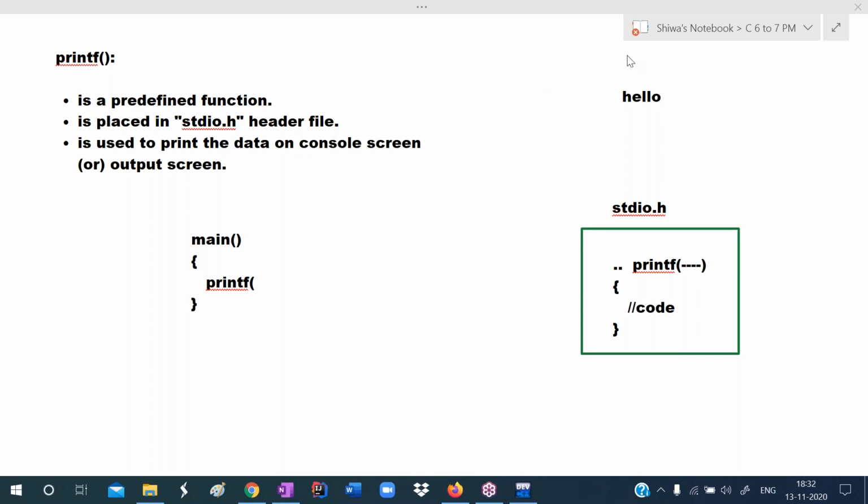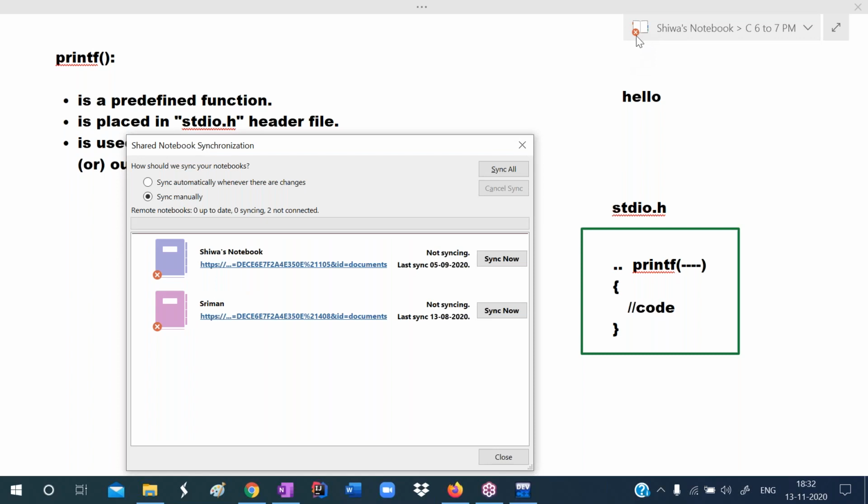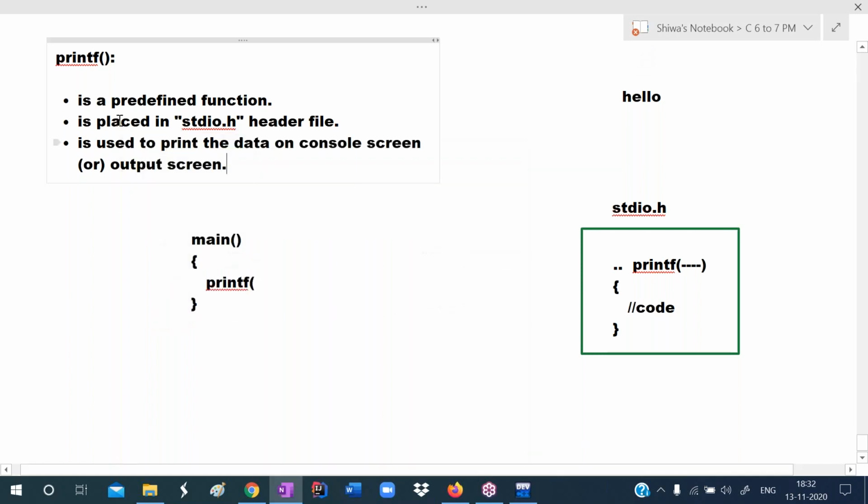Okay, now see here. Listen. So what is printf? This printf is a predefined function. Printf is a predefined function. It is defined in one header file, stdio header file. What is the purpose of it? It is used to print the data on output screen. So what we want to print now, hello. So to print hello on output screen, I'm using printf function. I'm calling printf function now.